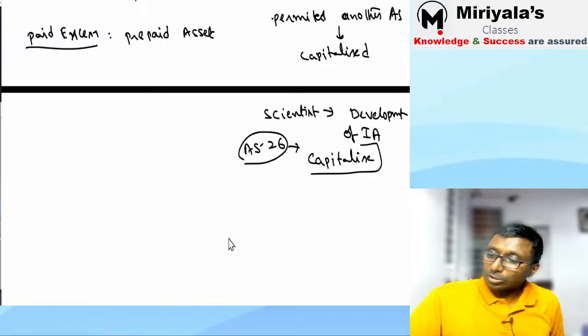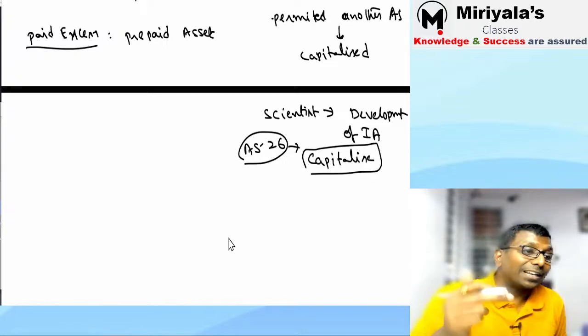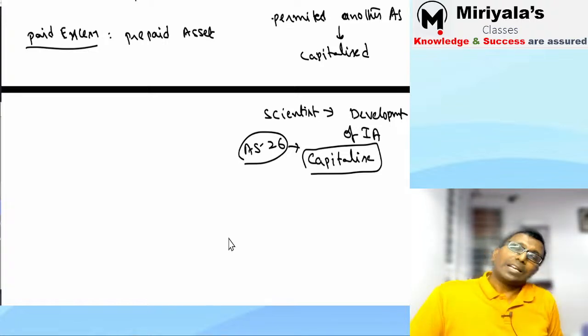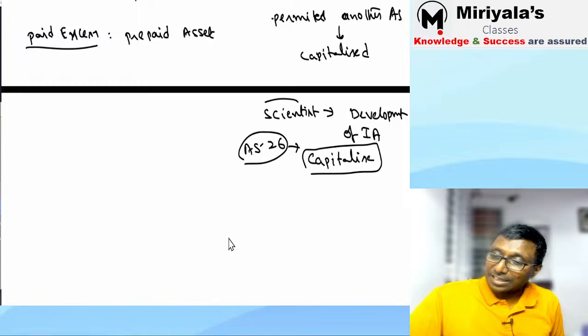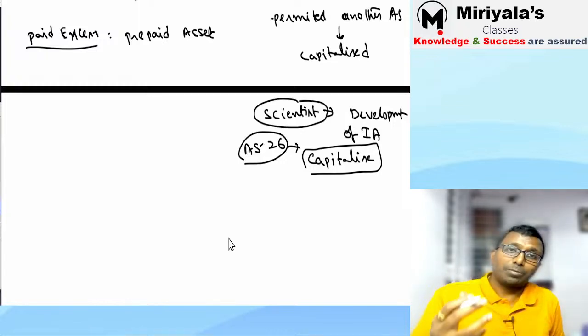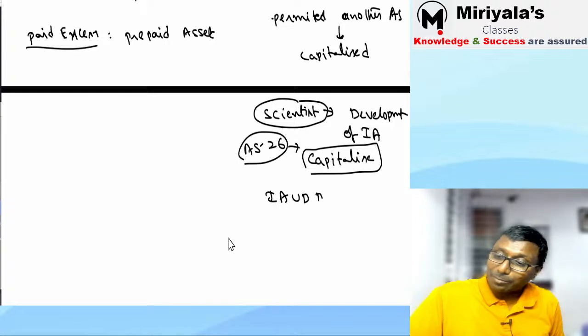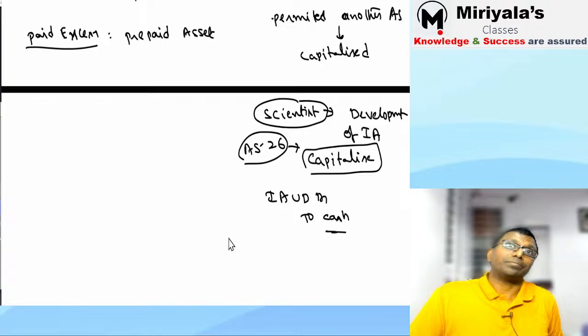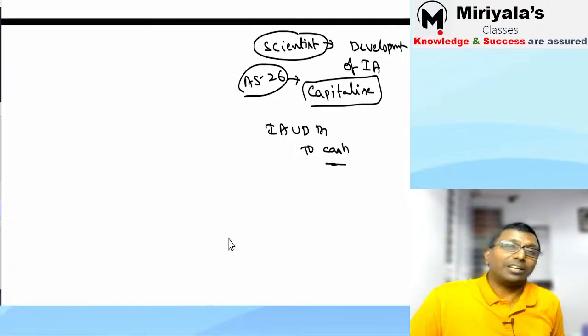Now, what are you supposed to do with this, sir? This is going to be capitalized. What are you supposed to do, my dear? Capitalize means what? If it is a scientist's salary, and there is a team of some 10 people, then the total salary of those 10 people, you will record not as a salary expense account, but in the intangible asset under development account, debit, and credit to cash or bank, whatever you gave them. Yes, because it is under development.